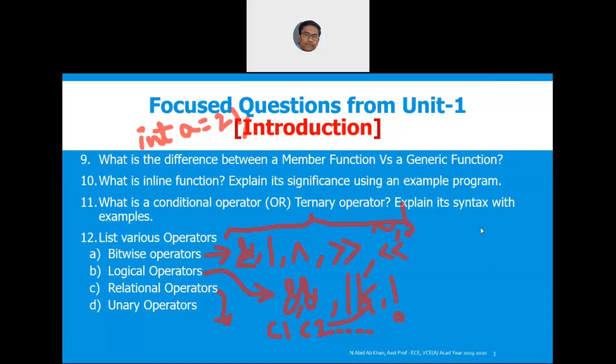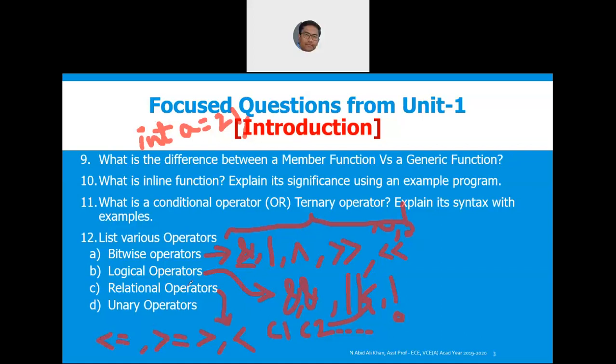Okay, can somebody specify what are the various relational operators? Less than, greater than, less than or equal to, greater than or equal to, and then double equal to, and not equal to. Okay, so those are called relational operators.